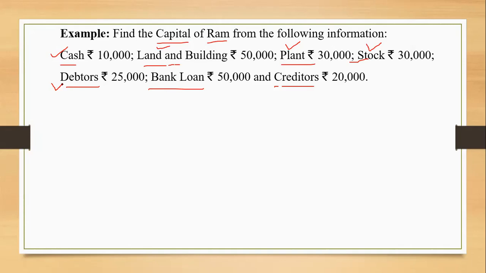So we need to take the money from them, right? We can't say we can take the money. It's not like that. They owe to the business. They are supposed to pay the amount to the business, right? So these are the assets, the amount which I have marked with the tick mark over there.